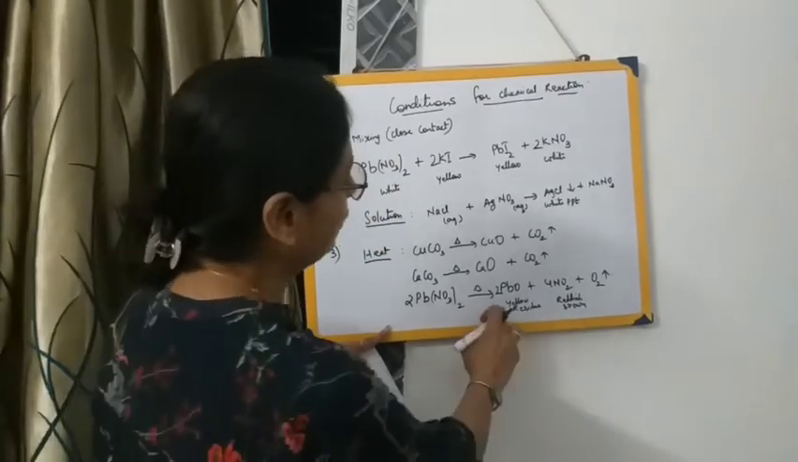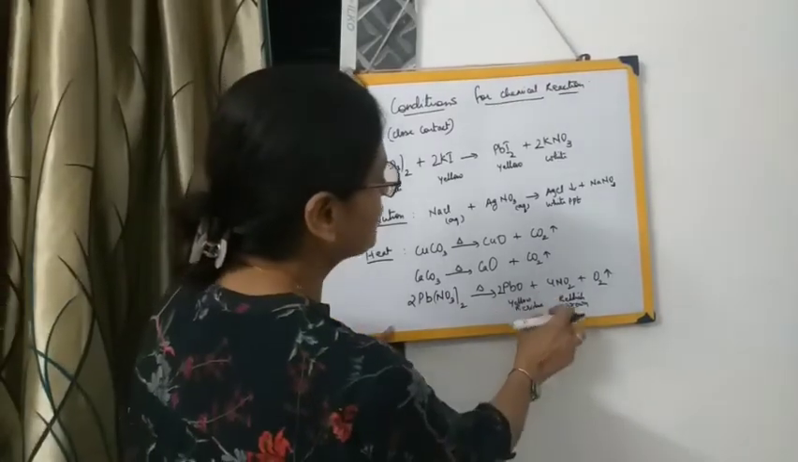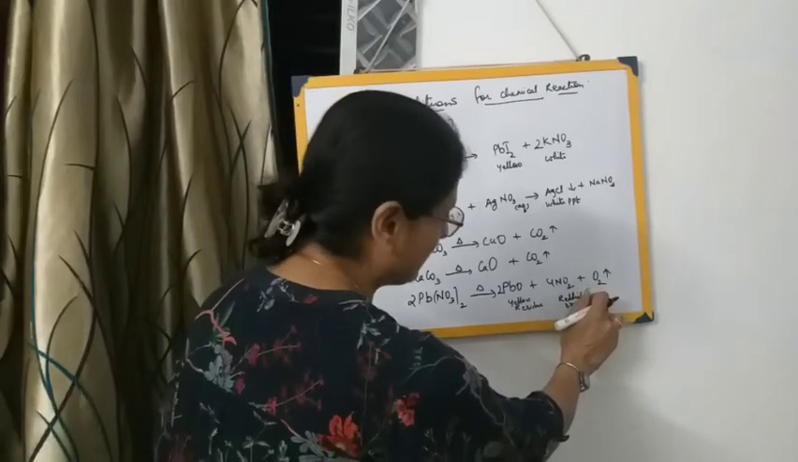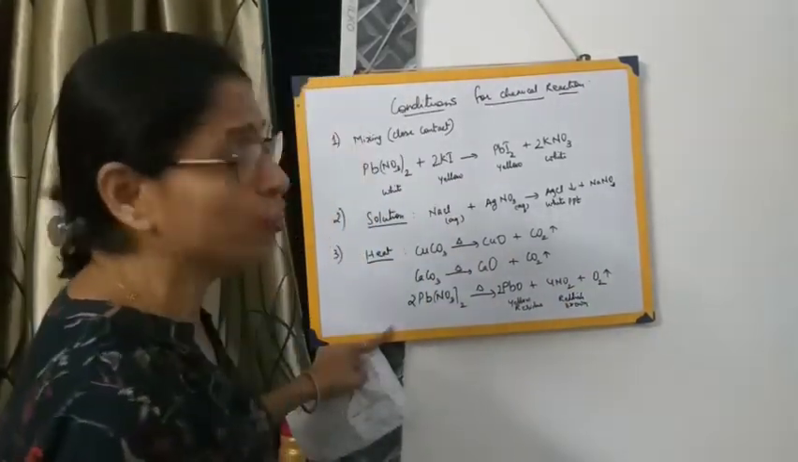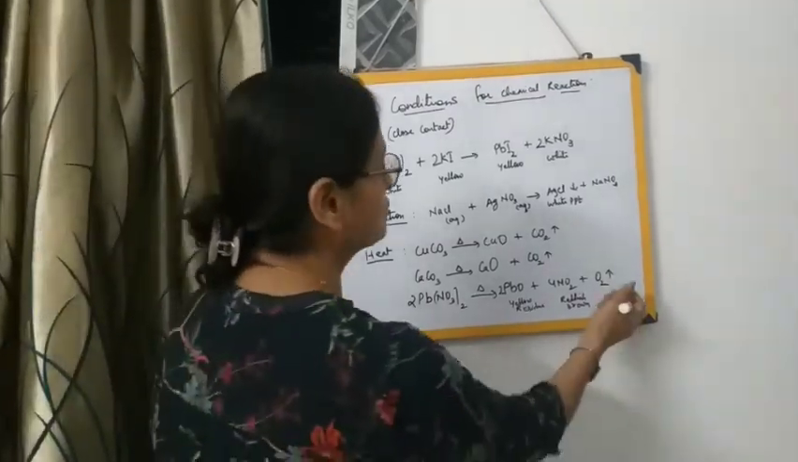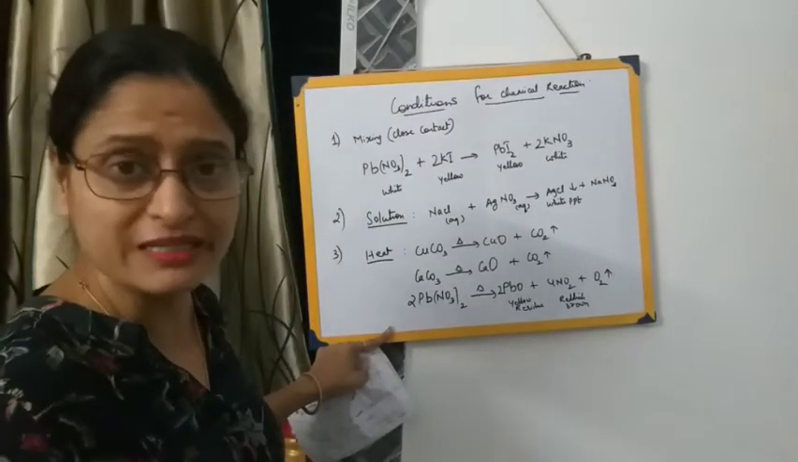For example, lead nitrate is heated, so what is the observation? The observation is that a yellow residue has been formed. Along with the yellow residue, a reddish brown gas has been evolved and a colorless gas has been given out. When any gas has been formed, we have to mention the test for those gases. For example, oxygen gas has been evolved. And what is the test for oxygen? A colorless gas has been evolved.